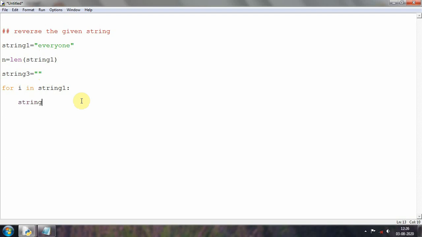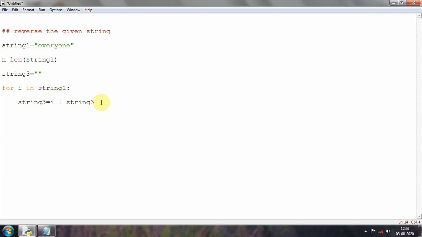string 3 is equal to i plus string 3. So what it will be doing is, basically, first the string 3 is empty, so the first element it will be taking is e, and it will be adding to this one. Again when it takes v, it will be adding that v before e, so it is basically string concatenation. So first v will be written and then it will go for e.